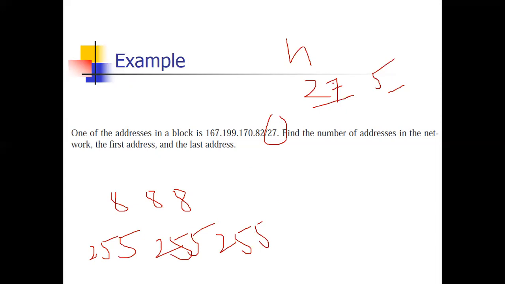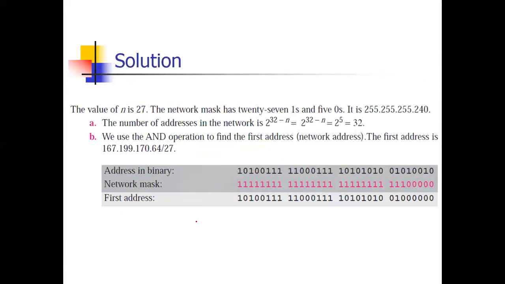Now the remaining 3 ones and 5 zeros: 1, 2, 3, 4, 5. 1, 2, 4, 8, 16, 32, 64, 128. It will be equal to 240. So now the network mask is 255.255.255.240. Now, point 1, number of addresses: 2 raised to 32 minus n, that is 32.